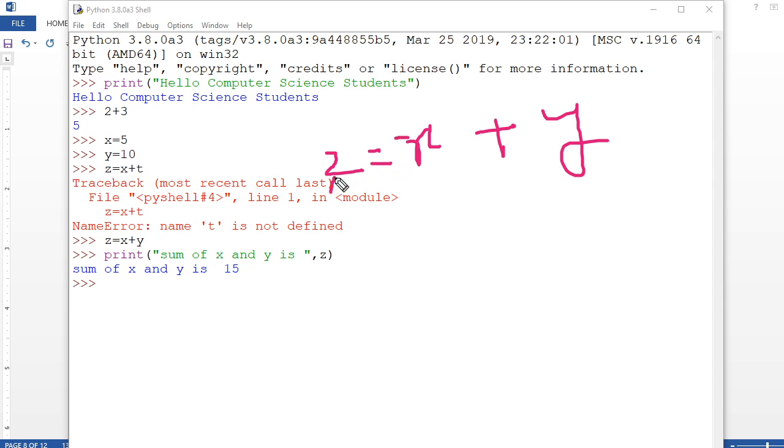z is identifier, x is identifier, y is identifier. What is this plus sign? Plus is arithmetic operator, and equal to is there or not? I told you there should be a left hand side and there should be an RHS. You see this too? Okay, so nothing to worry about that. Then I am writing here